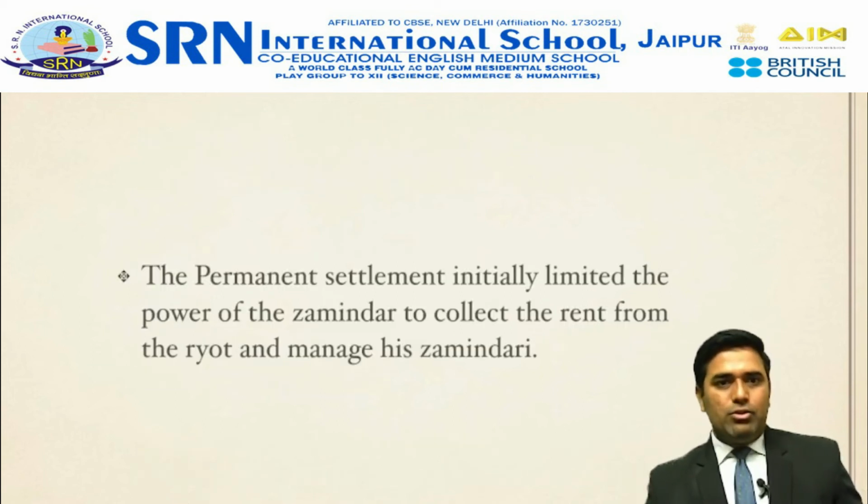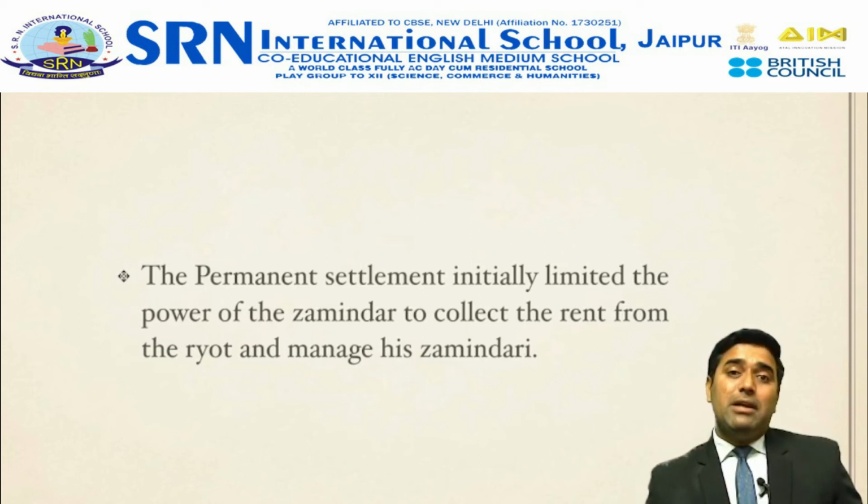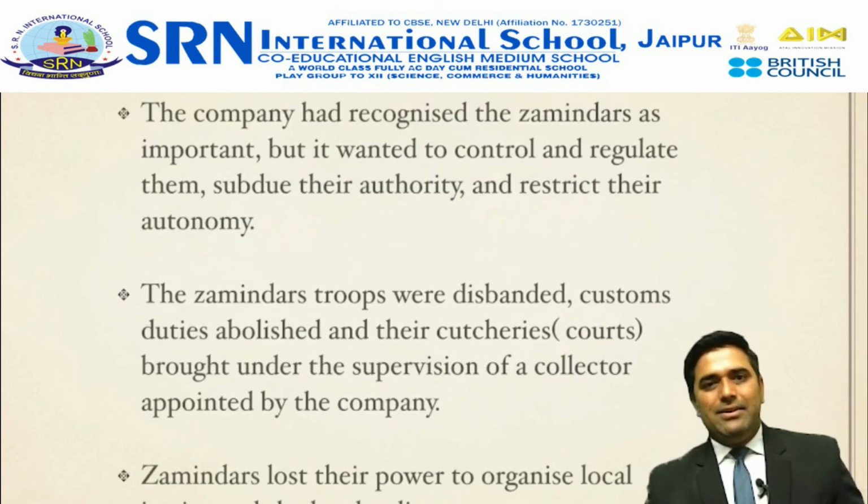Hence, my dear students, we can see that this permanent settlement system initially limited the power of the zamindars as compared to the other land revenue systems, the Rayatwadi and Mahalwadi systems, prevalent in southern and northern India, right?